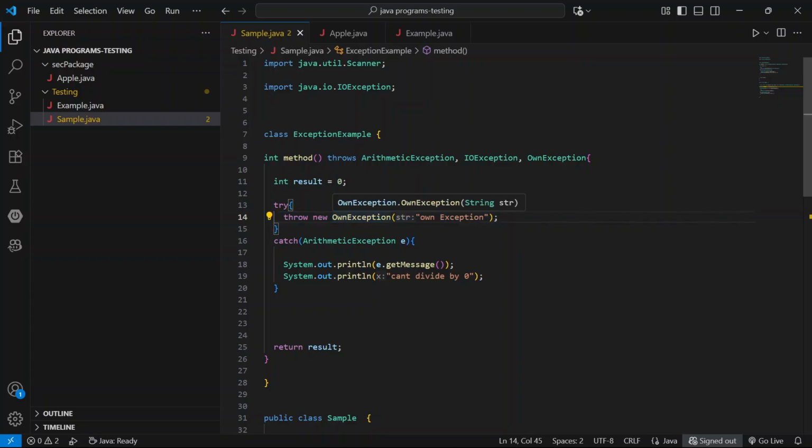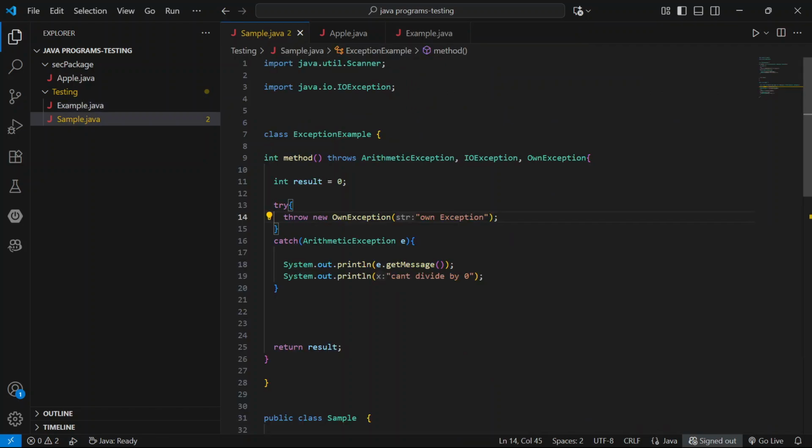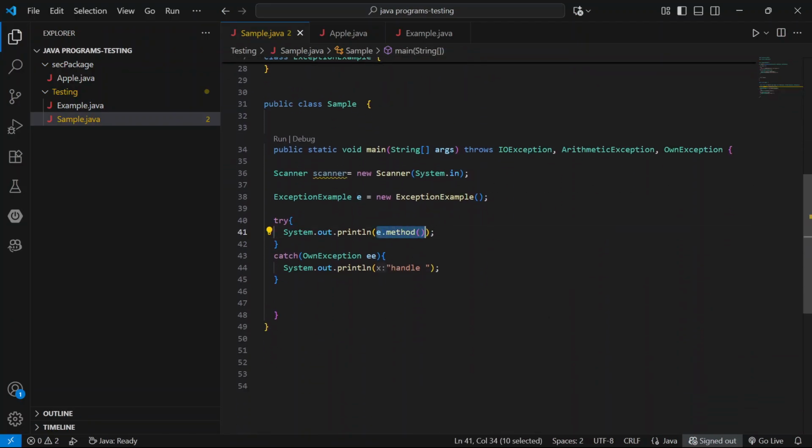This exception here is the custom exception. We move to here and the message is passed to the superclass. The superclass is Exception, and the exception is thrown and moves to here, and this exception is handled by try catch. If an exception occurs, the catch block will execute and handle it. Here it is a reference. You can write our own.